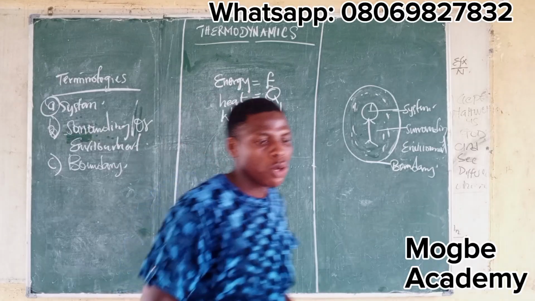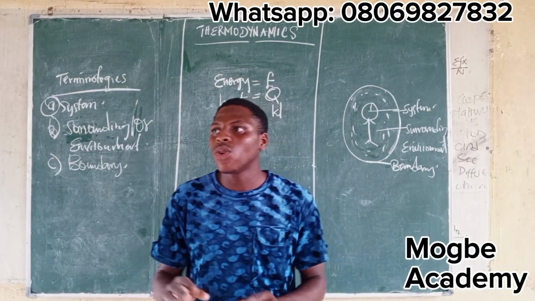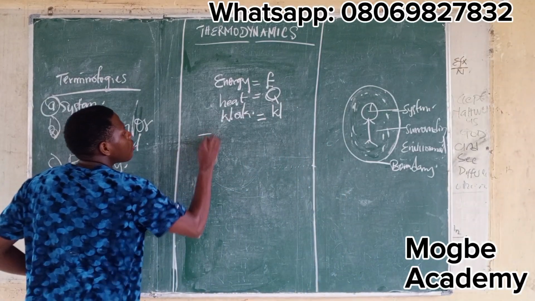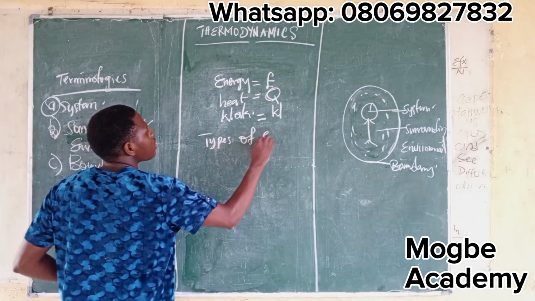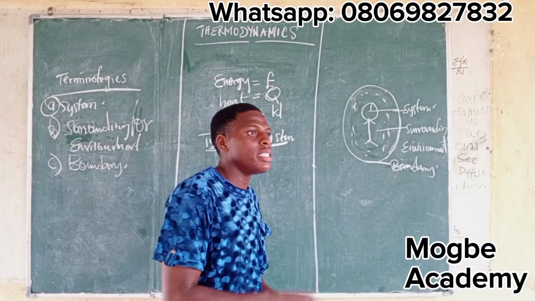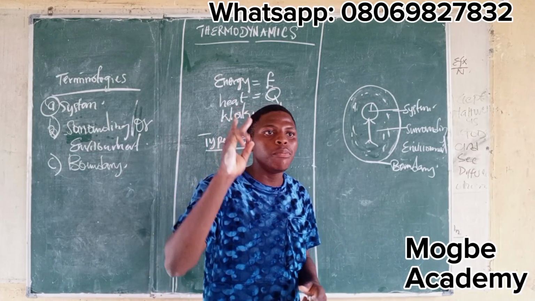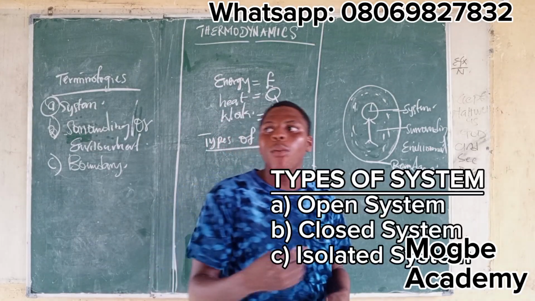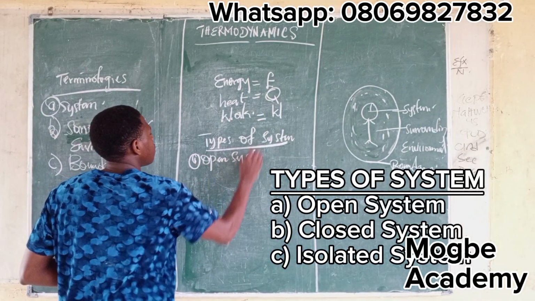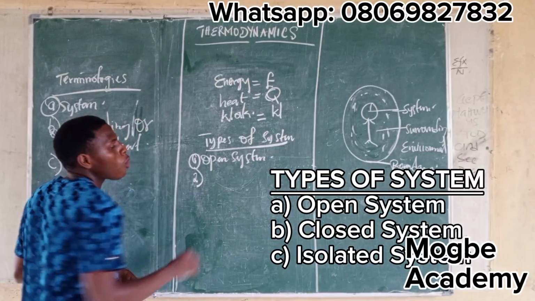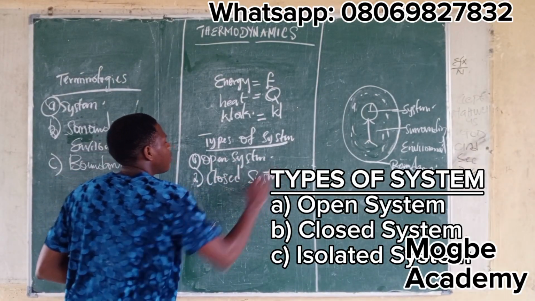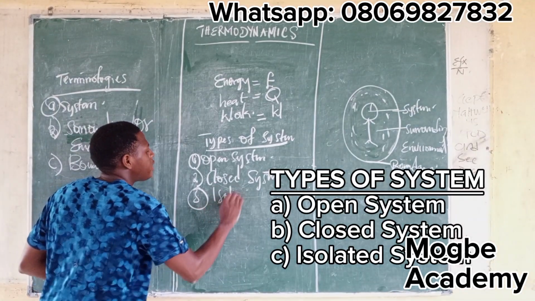Now take this down. Types of system. Basically, in this course, we'll be talking about three types of system. We have different types of system, but in this course, our focus will only be on three. Now, the first one is what we call the open system. The second one is what we call the closed system. And the third one is what we call the isolated system.